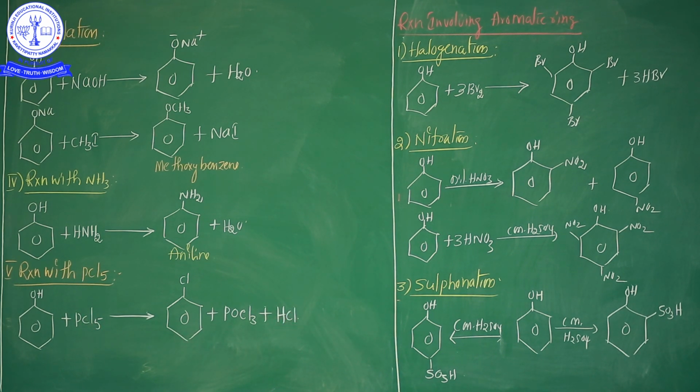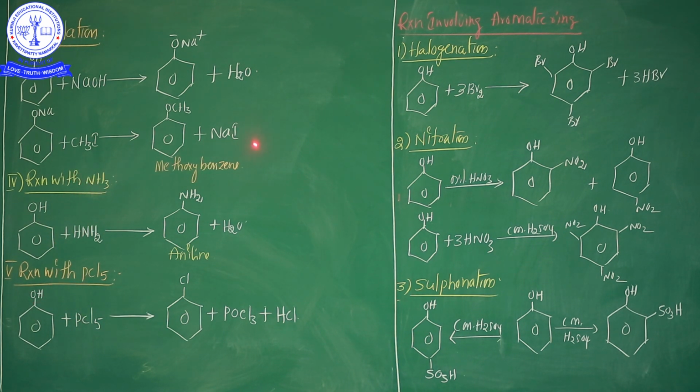Okay? These are the important chemical properties involving cleavage of the OH bond. First one is reactions with metals, already completed, second is acylation, third is alkylation, next is reactions with ammonia, and final one is reactions with PCl5.